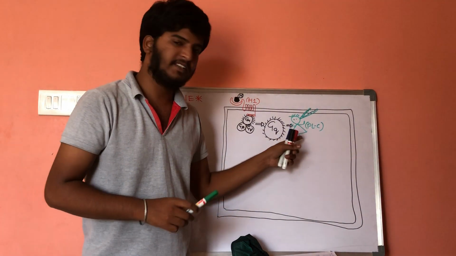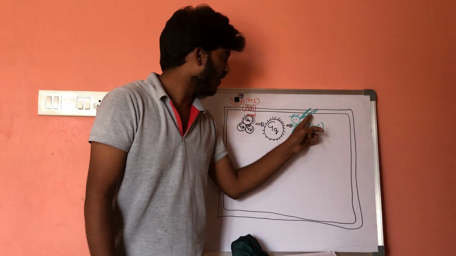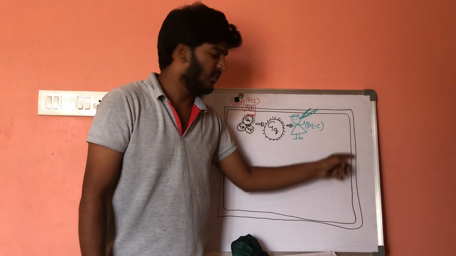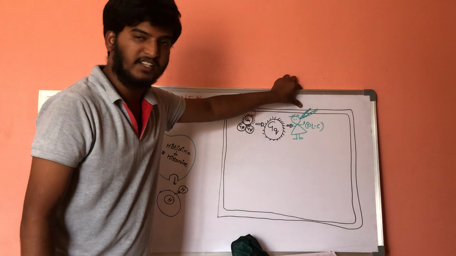Whenever this phospholipase C is activated, it will show its lipase action, that is, cutting action on proteins which are present on the membrane, that is, transmembrane proteins.